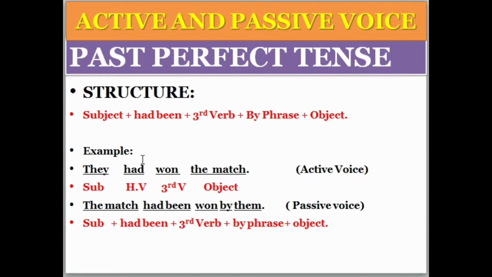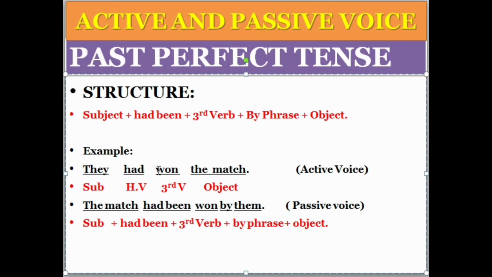So now let's come to the example. They had won the match. They had won the match. So they is the subject, had is the helping verb, and won is the third form of the verb. Remember, in perfect tense we always use the third form of the verb. The match is the object and it is active voice. So this object will come here as the subject. Look, the match is the subject here.